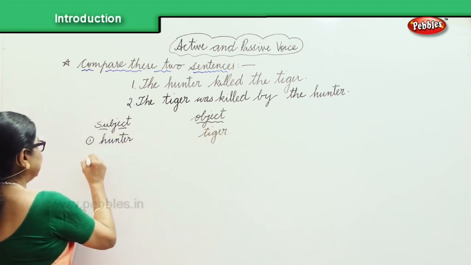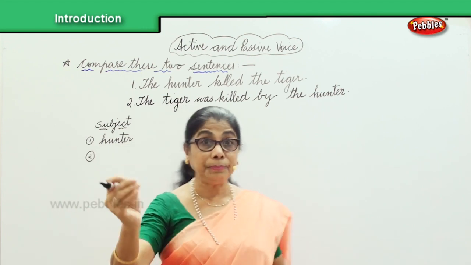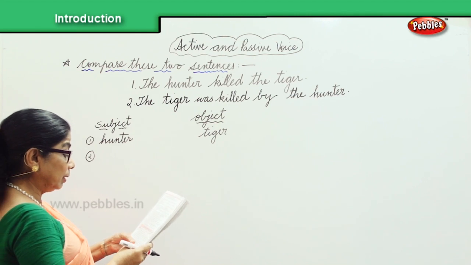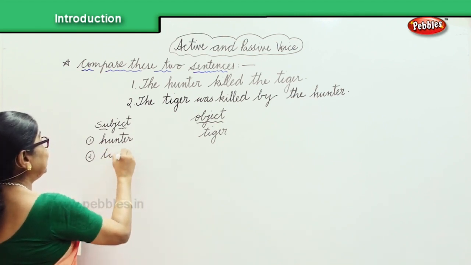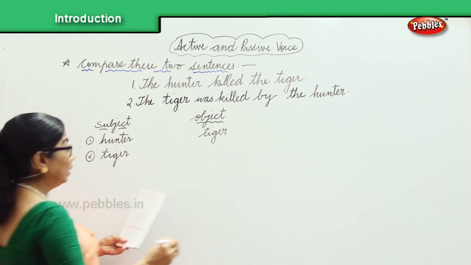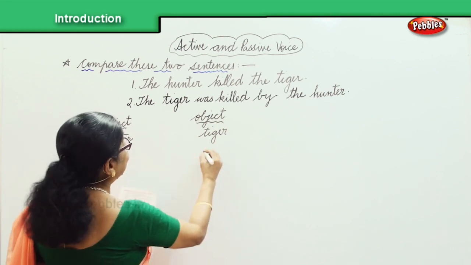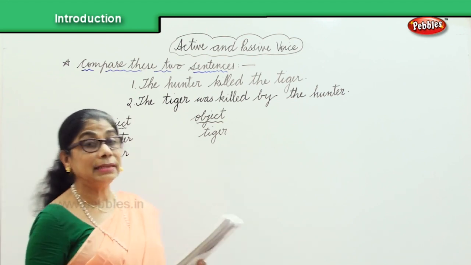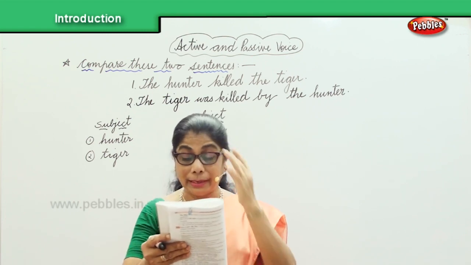In the second sentence, the subject is the tiger, and something happens. Something is being done. So, the tiger is suffering because someone is doing something to it. The tiger is receiving something. What is he receiving? He is receiving or suffering by being killed.